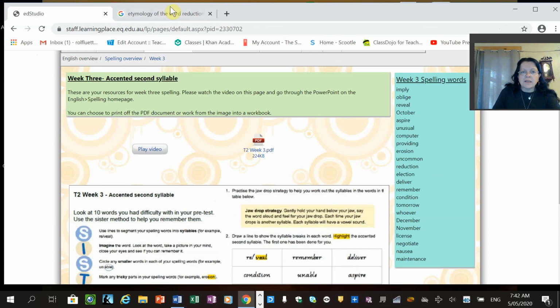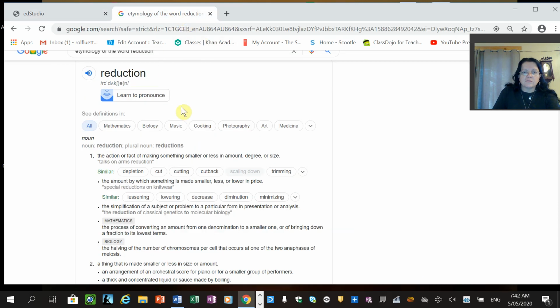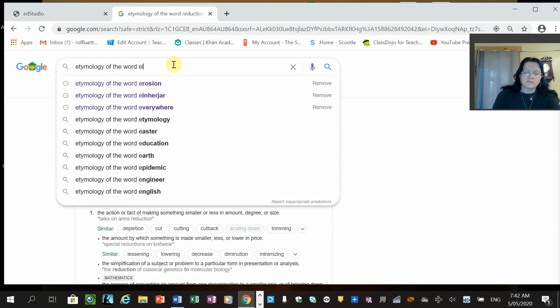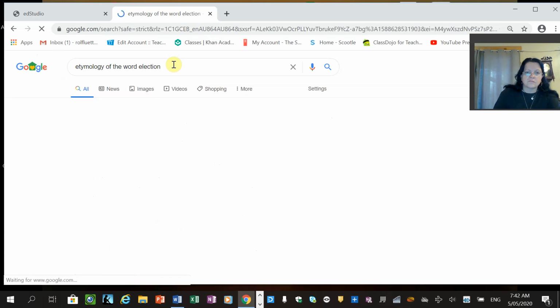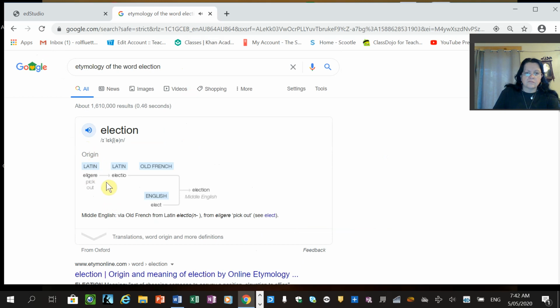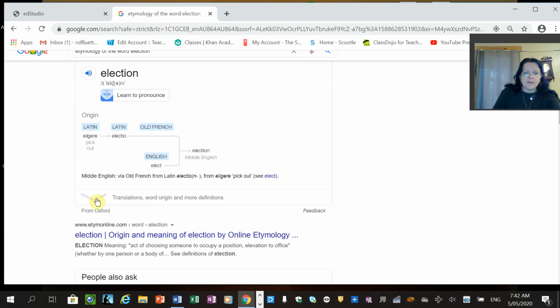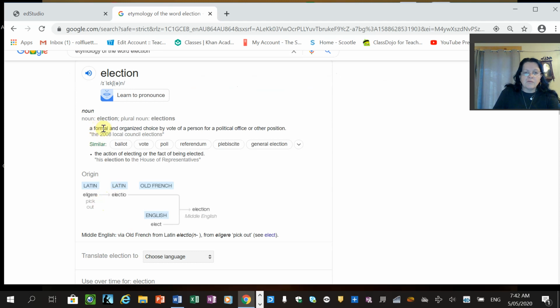Next one is election. Election. Latin went to Old French eventually, and it means a formal and organised choice by vote of a person for a political office.